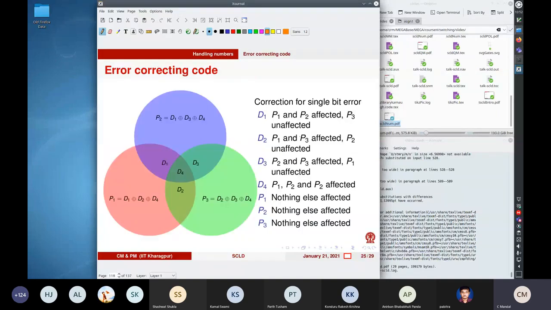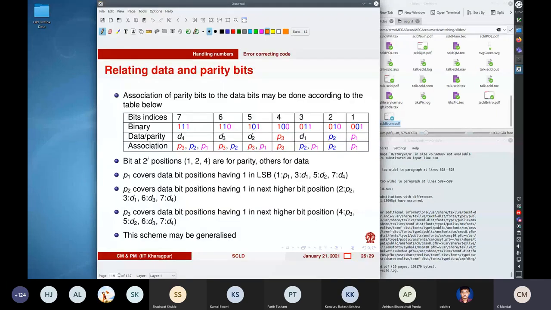You can construct the logic for error recovery using this scheme. This we will give as a lab experiment, and we can discuss the experiment on Monday. So we'll see how that can be done. You can also take that as an exercise.